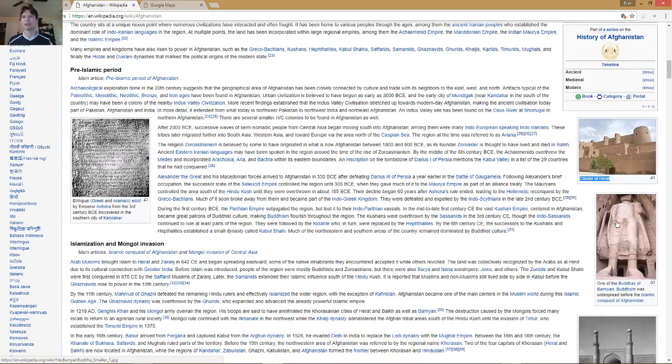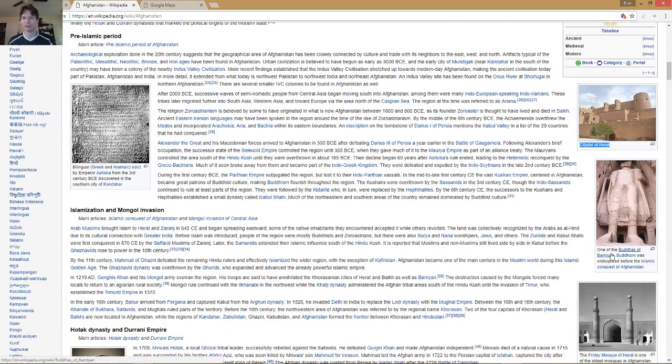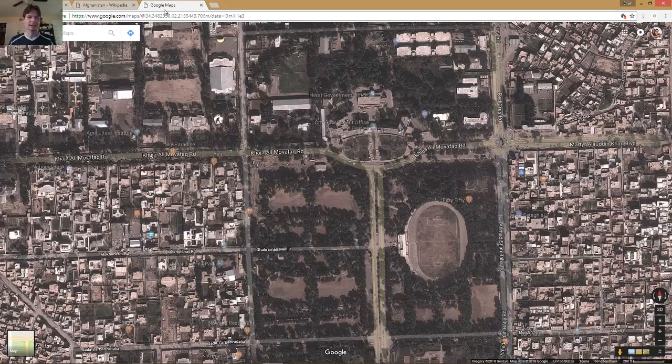Alright, here's a humongous Buddha that we might want to go check out. That'd be a cool tourist destination. Go see one of those. So we can go ahead and copy that out of Wikipedia. Just copy that text, copy it over, and let's look here real quick.